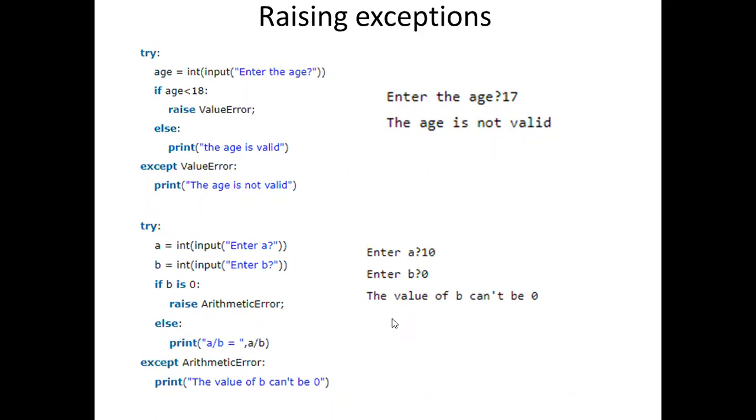Did you understand the second example? Here I am not getting the division by 0 error. Before performing the division operation, I am checking whether B equals 0 or not. If B equals 0, I am raising an error. This error could be anything. Raise arithmetic error. You can raise any kind of error, but you need to handle the same error by using the except block. I hope you are able to understand this.